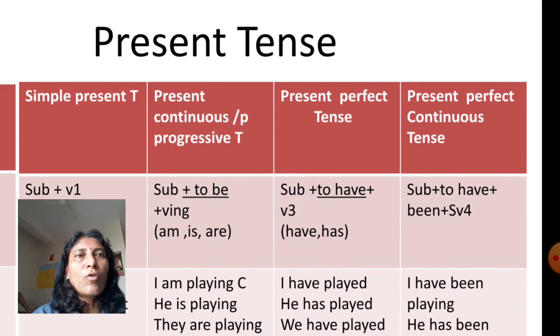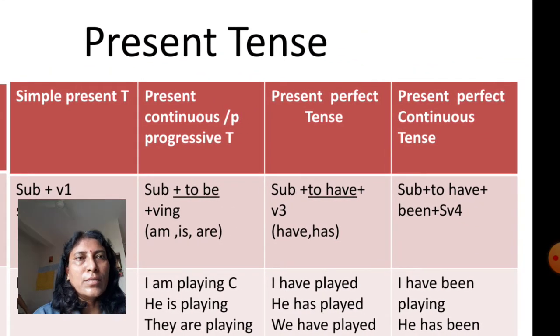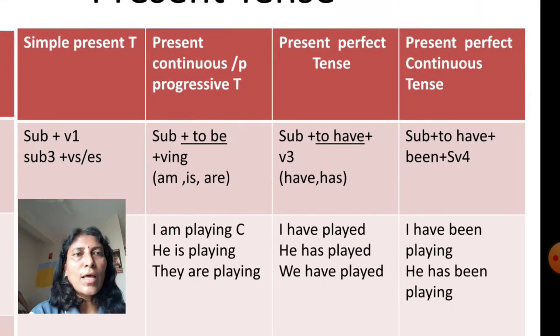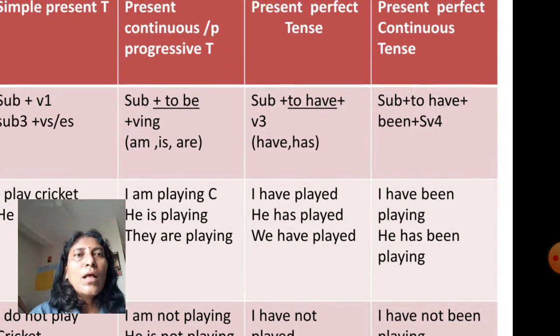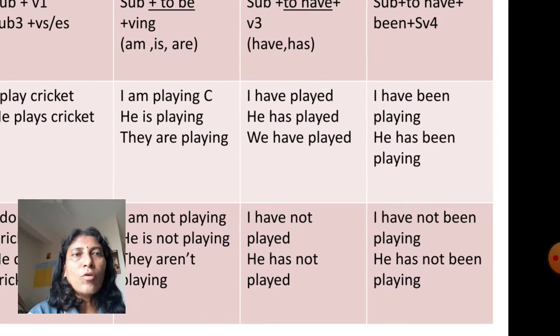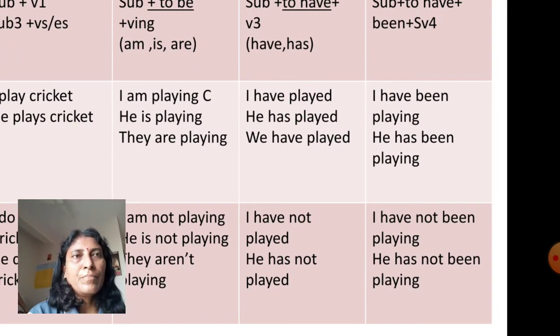The third form, that is present perfect tense, and the structure is subject plus to have plus verb 3, and the forms of to have in present tense are have and has. So the affirmative sentences are: I have played, he has played, we have played. And for negative sentences: I have not played, he has not played.